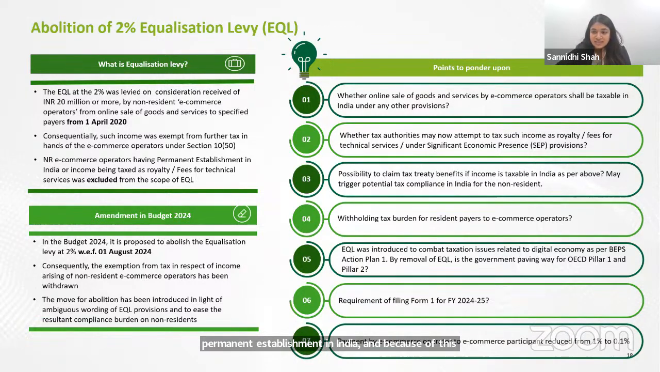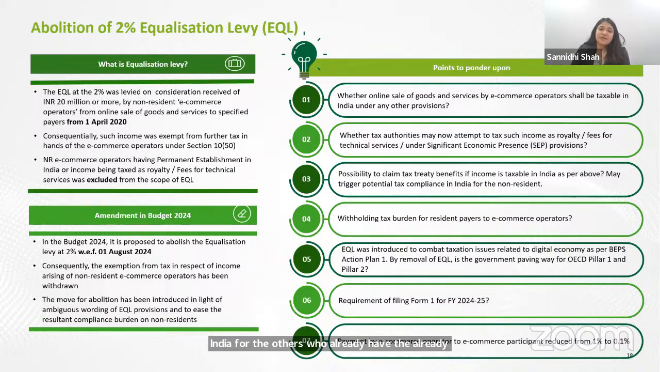The government realized this, and to plug this loophole, they introduced the concept of equalization levy on online sale of goods and services by e-commerce operators. So what was this tax? They said that on the income which the e-commerce operators get, you have to pay tax at the rate of 2%, and it is only applicable to non-residents who do not have a permanent establishment in India. Others who already have one are already paying taxes because of the permanent establishment.